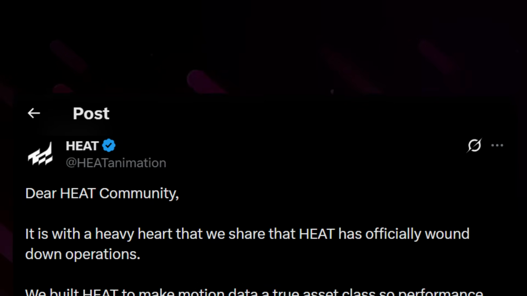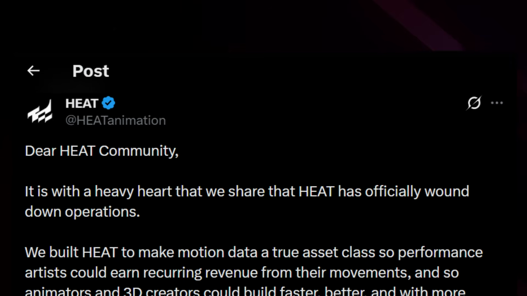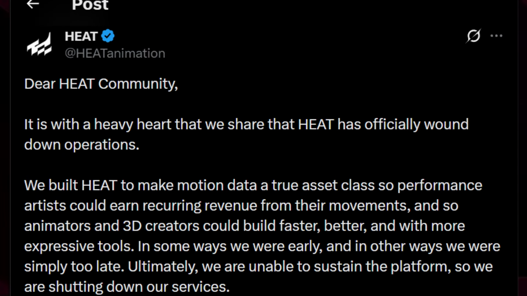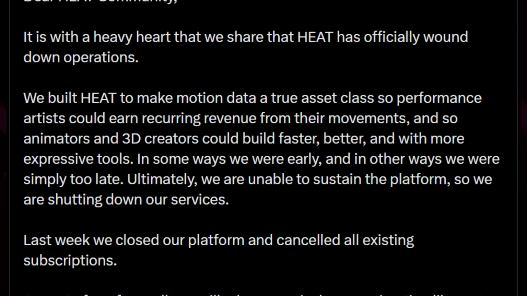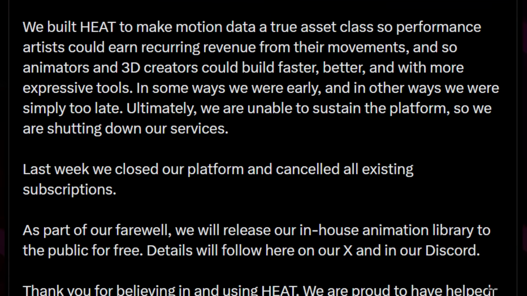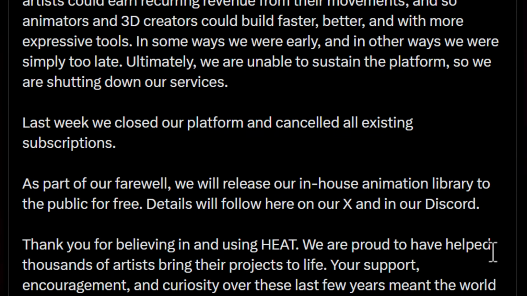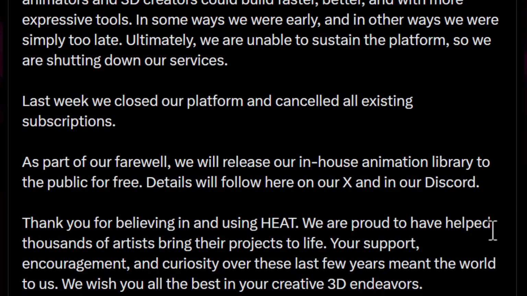And the message reads that, "Dear Heat community, it is with a heavy heart that we share that Heat has officially wound down operations. We built Heat to make animation data a true asset class so performance artists could earn recurring revenue from their movement, and so animators and 3D creators could build faster, better, and with more expressive tools. In some way, we were early, and in other ways, we were simply too late. Ultimately, we are unable to sustain the platform, so we are shutting down our services. Last week, we closed our platform and cancelled all existing subscriptions. And as part of our farewell, we will release our in-house animation library to the public for free. Details will follow on our X and in our Discord."